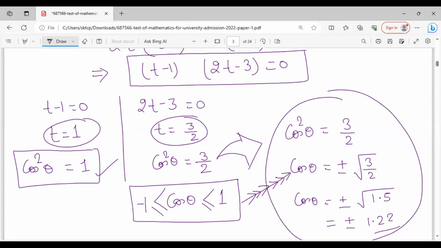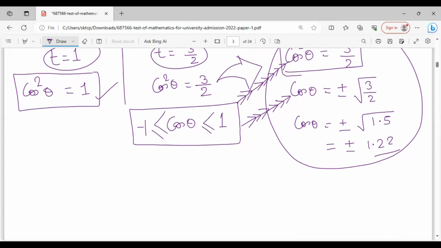Or you can say here also, if you think here, you can also get the same conclusion from this step directly. How? If any number is less than 1, the square of that number will also be less than 1 for sure. It cannot be greater than 1.